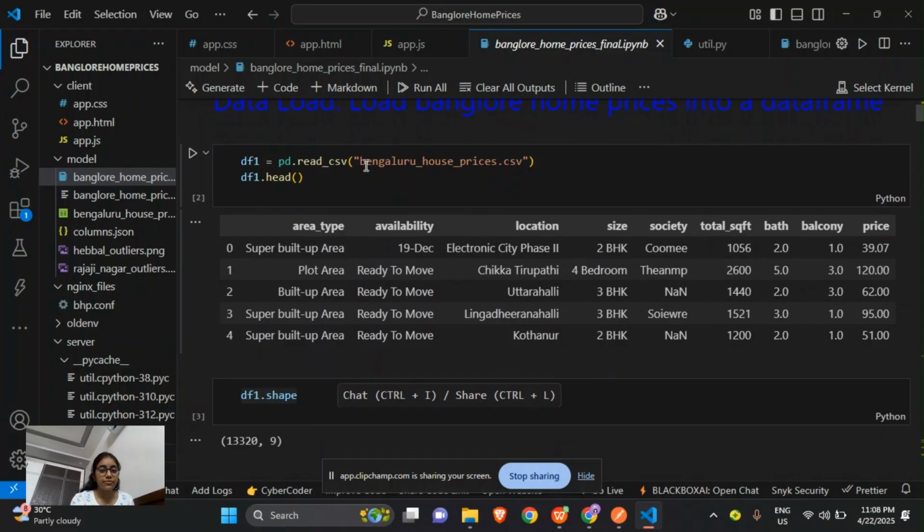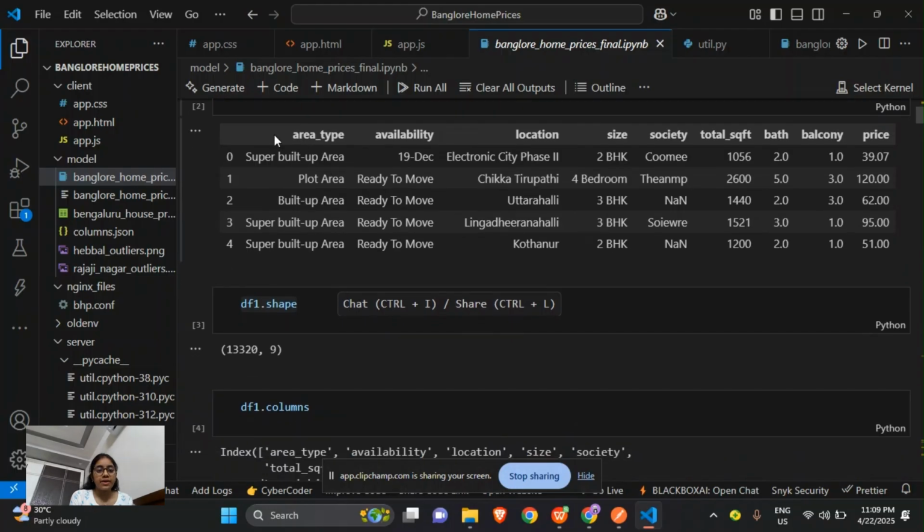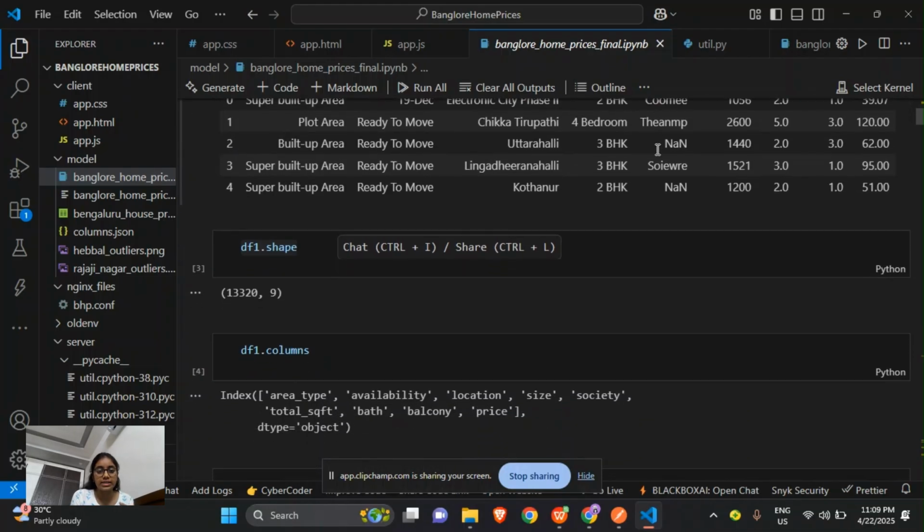The Bangalore house prices.csv is loaded into data frame 1, and it is assumed to be in the same directory as the notebook, so I have mentioned the relative path of that. df1.head is used to print the first 5 rows of the dataset. As I've already shown you the area type, availability, these are the first 5 rows of the dataset.